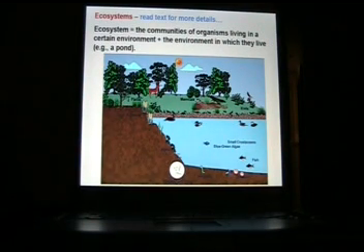So in the ecosystems, you're going to need to read the text for more details. So if you haven't been reading in the text along with what I've been doing this year, this is one section where you really are going to have to do that. So if you choose a chapter for this test to read in the text, make it this one.